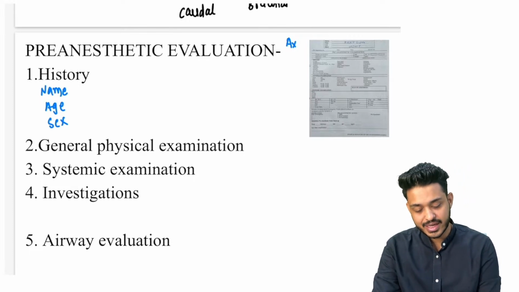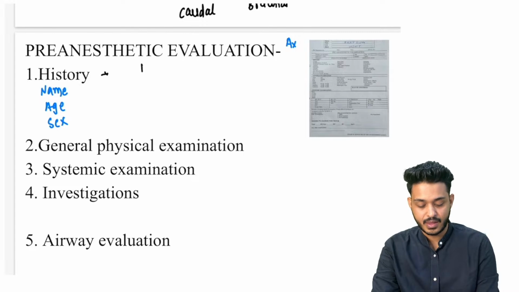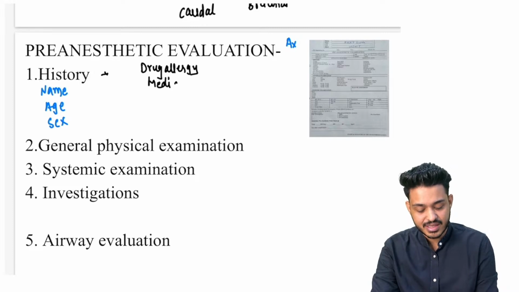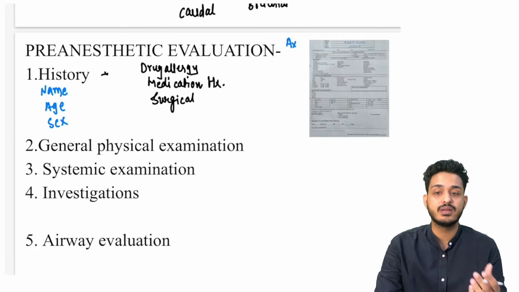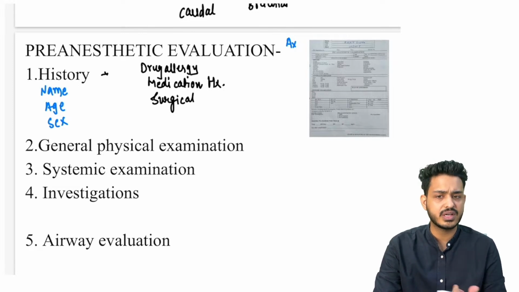Then we take the drug allergy history: whether the patient has some drug allergy. We take the medication history: what drugs the patient is taking. We take the surgical history, that means whether the patient was previously exposed to some kind of anesthesia or not.